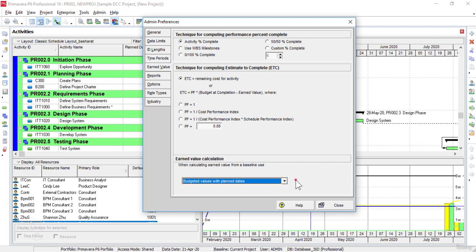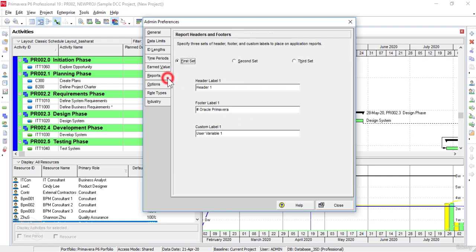The Reports tab helps us to define three default sets of headers, footers, and custom labels for the reports. The Reports headers and footers option sets the default labels for the reports. The first set option is used to define a header, footer, or custom text label for the reports.